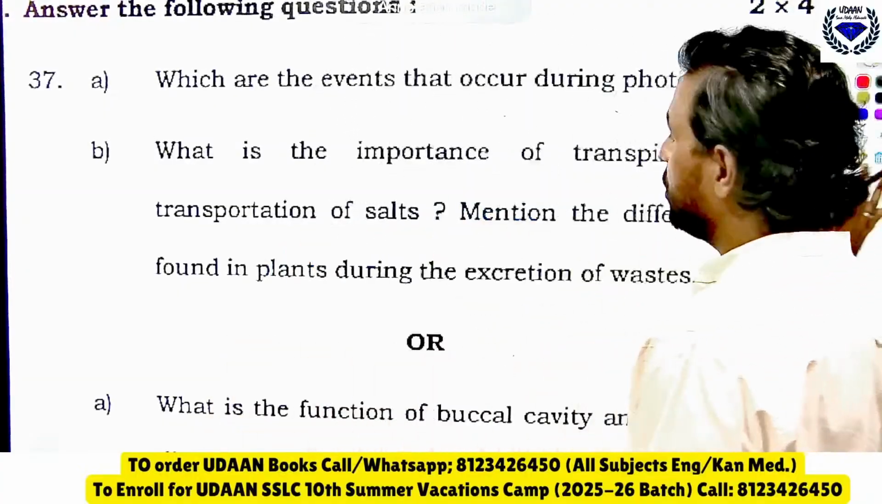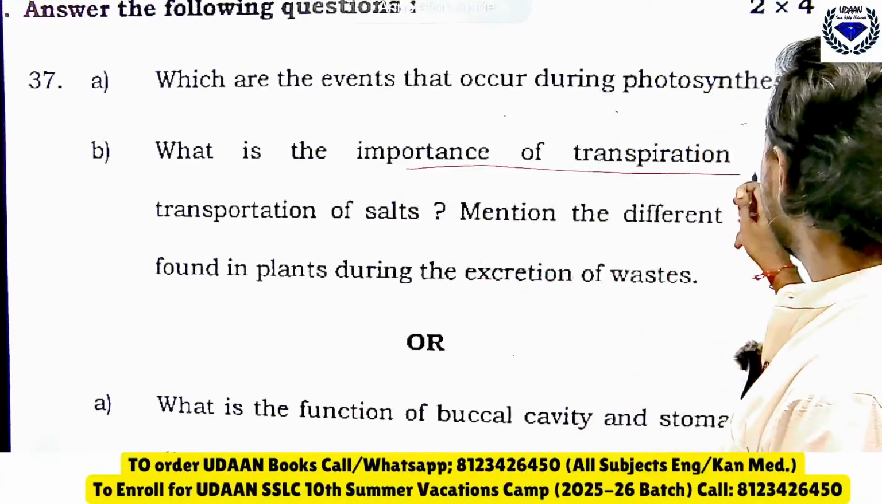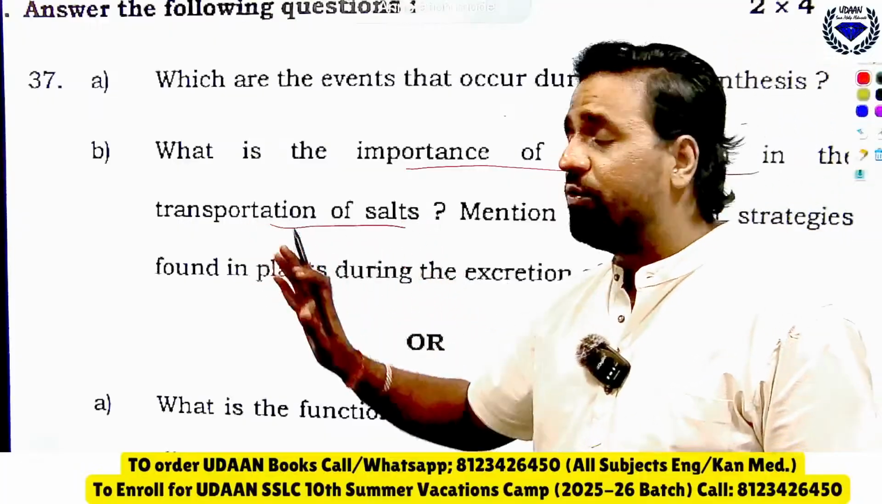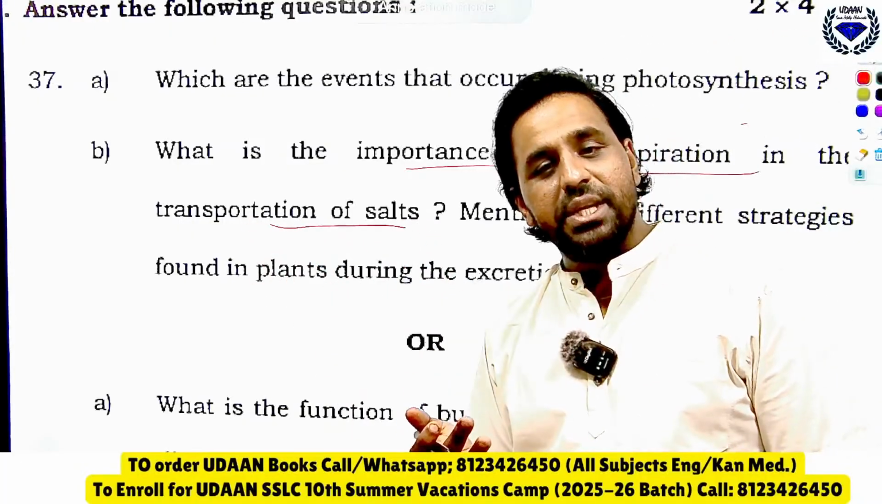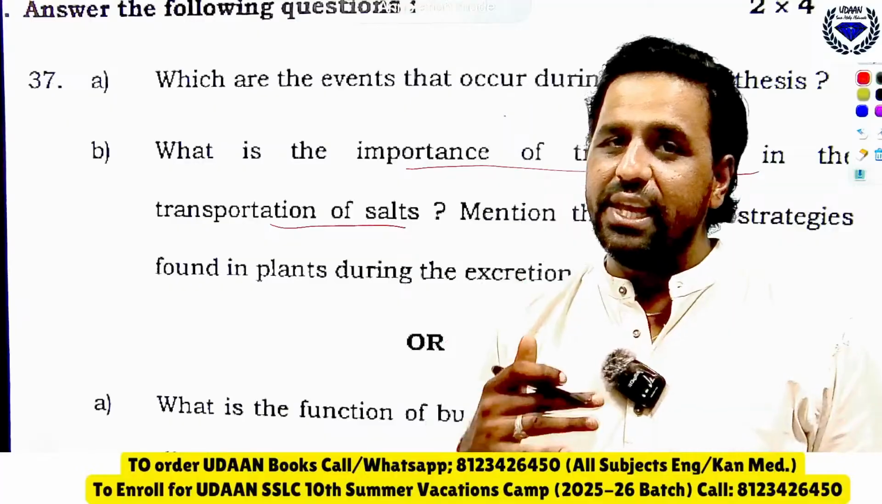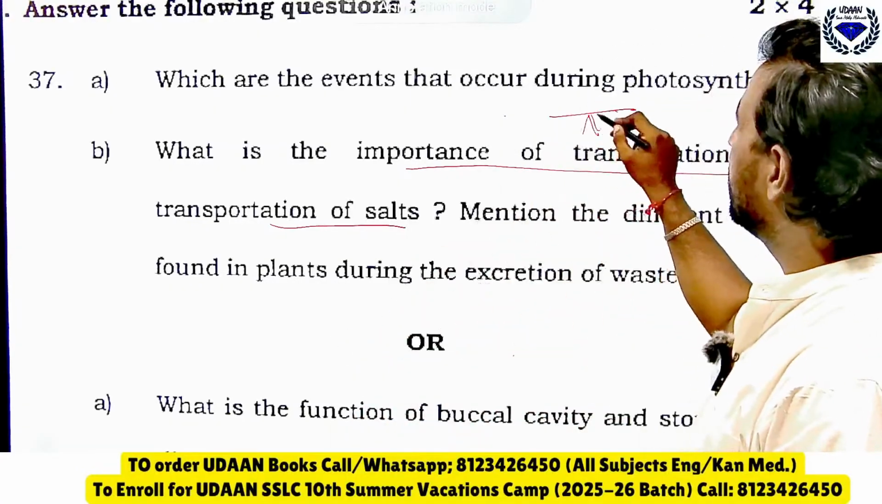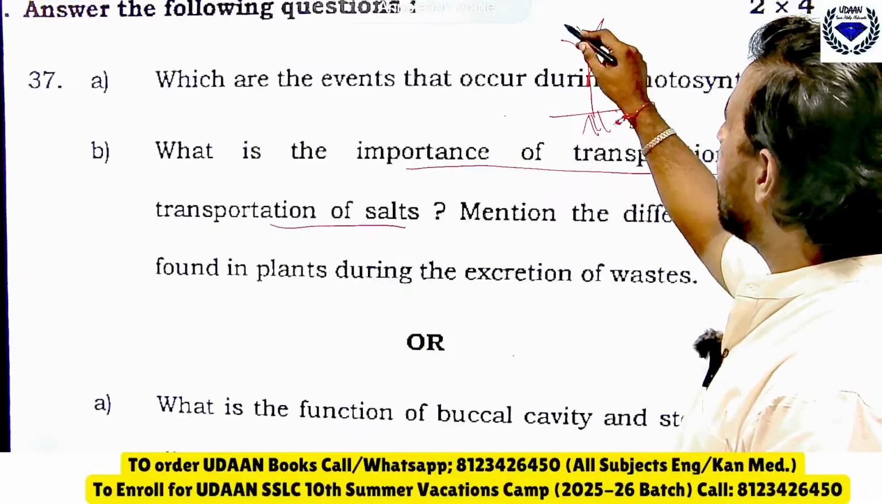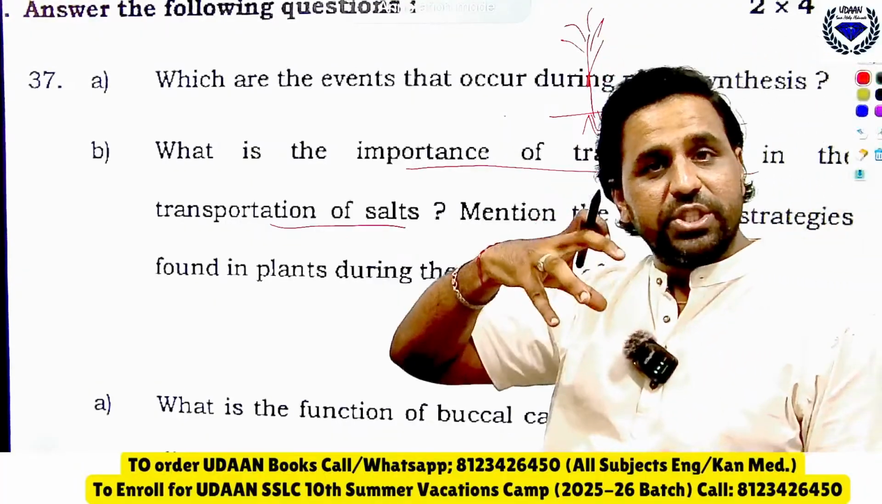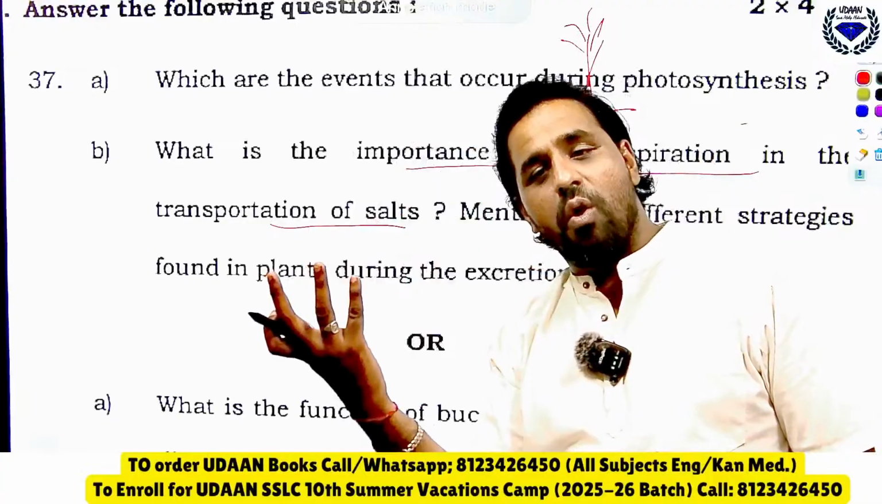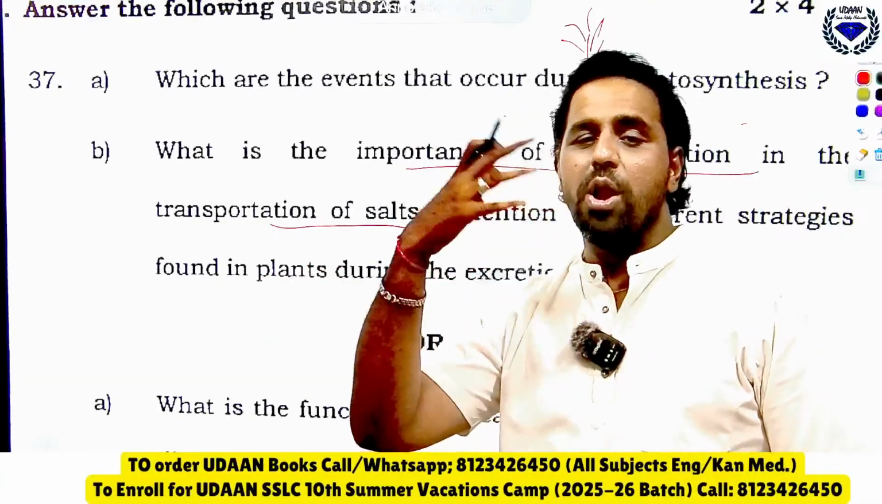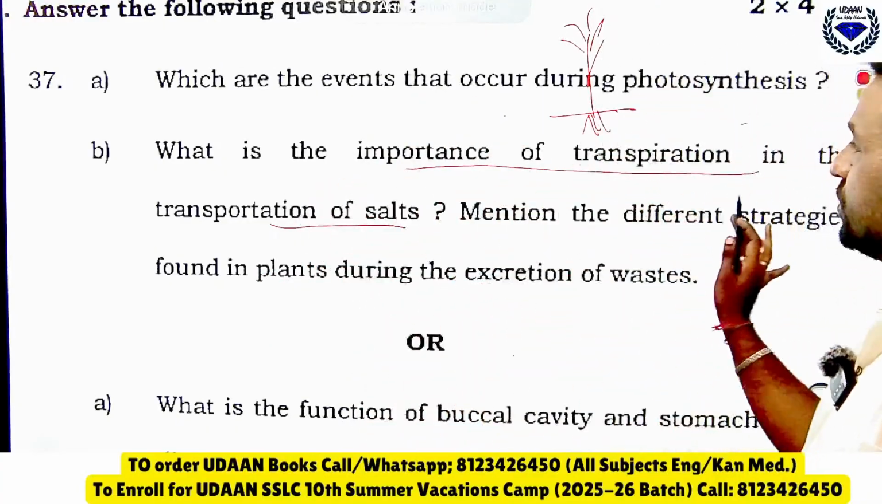Then the next question you can see: what is the importance of transpiration in the transportation of salts? So what does transpiration do? It is a water conducting tissue from roots. You know that from the roots to all parts of the plant body, due to the suction pressure, it will transfer all the water from the roots to all parts of the plant body. That is what it does.